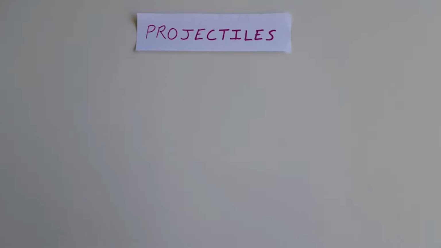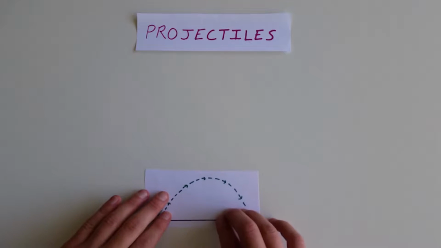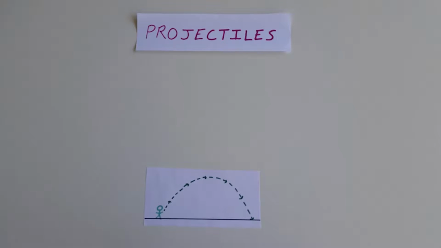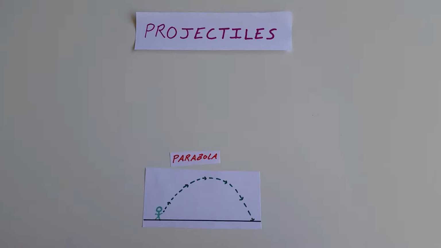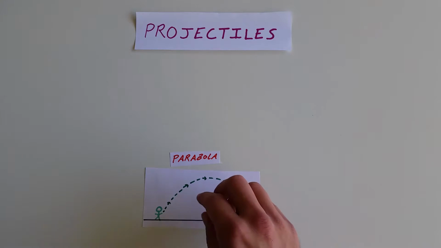In this video, we're going to be taking a look at what is a projectile. Well, a projectile is any object that when you throw it or launch it is going to follow a parabolic arc. Now, what's a parabola? A parabola is kind of a fancy math term for this upside down U shape, which all projectiles have when you throw them into the air.